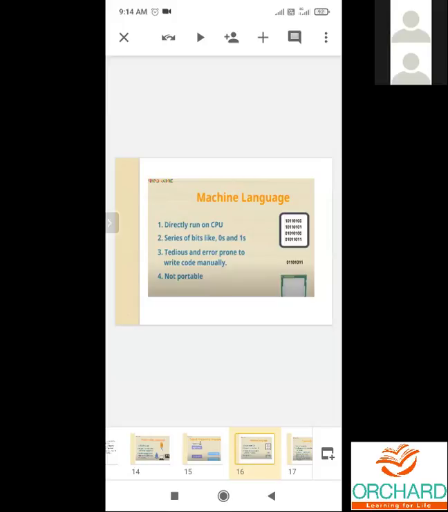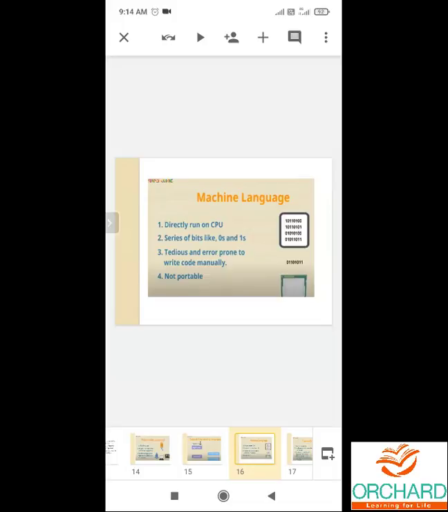Machine language is also called the first generation language. It is used to communicate with the computer. It consists of instructions in the form of binary language, that is zeros and ones. It is very fast because it does not need any translation for program execution.